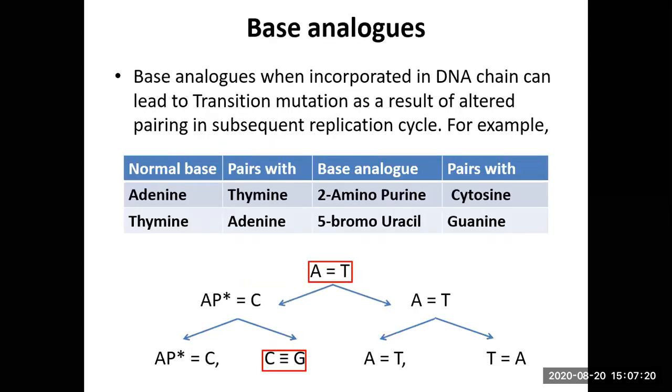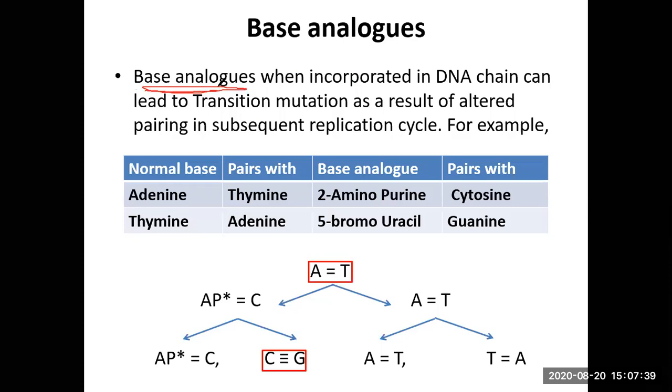Now, base analogs. This is a kind of chemical mutagen. You have different types of chemical mutagens. So base analogs are structurally similar to the actual bases.